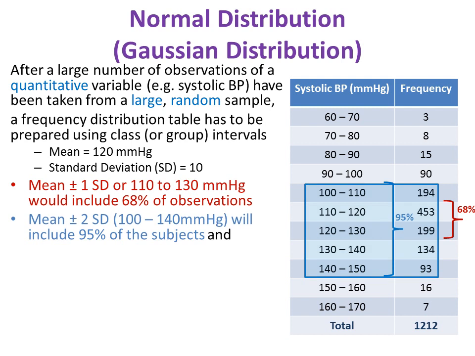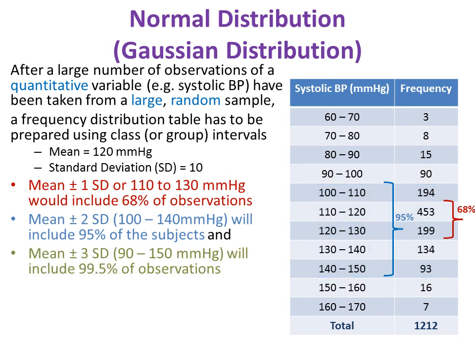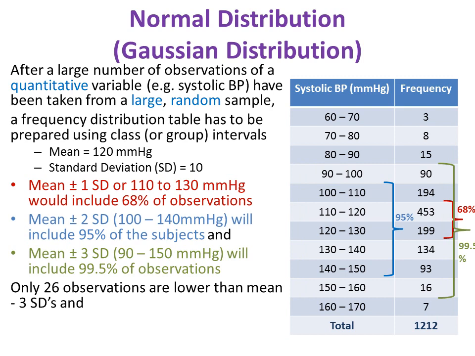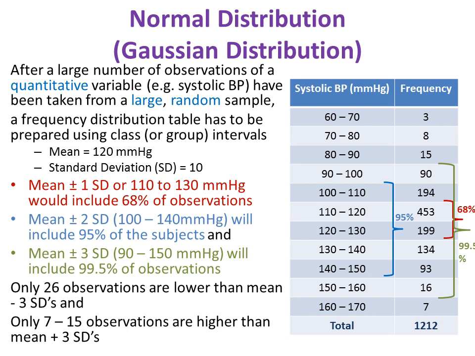And further, mean plus minus 3 standard deviations, that is a range from 90 to 150 mm of mercury of systolic BP, would be found in 99.5% of the individuals. We can see that only 26 observations are lower than mean minus 3 standard deviations and a few observations are higher than mean plus 3 standard deviations.